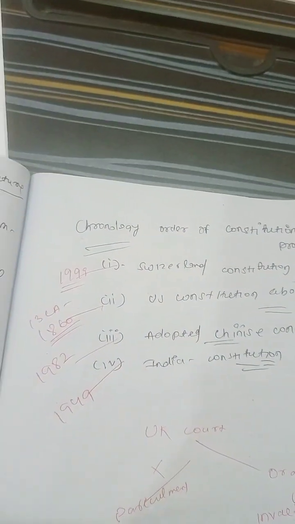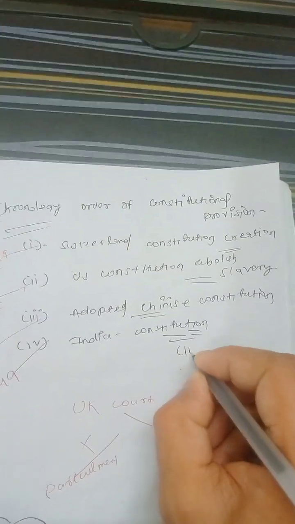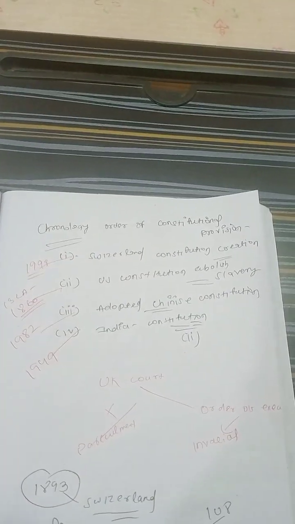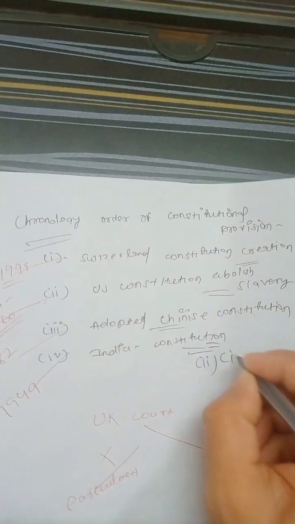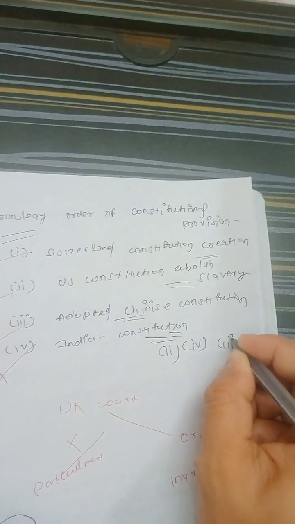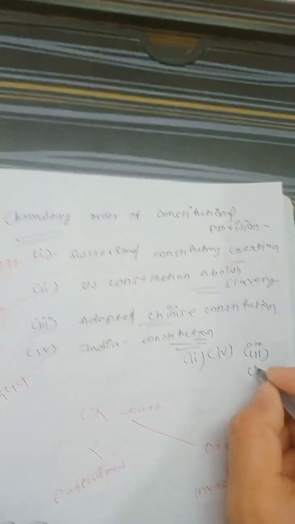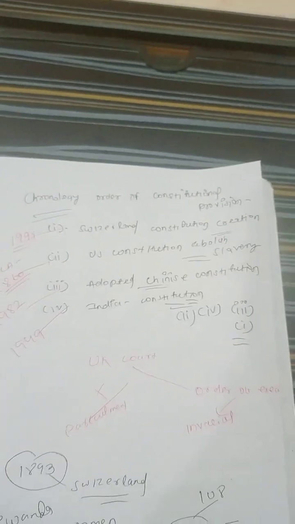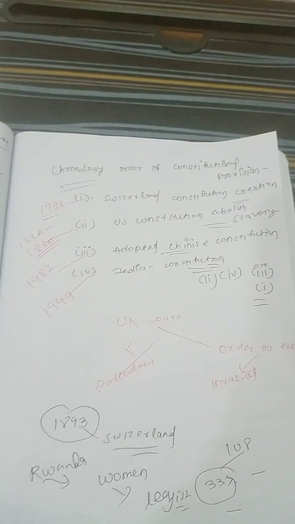So accordingly our answer will be: first the USA constitution abolishing slavery, then the Indian constitution, then the adopted Chinese constitution, and then the Switzerland constitution creation. So this is our chronological question, and I hope it will be interesting for you.